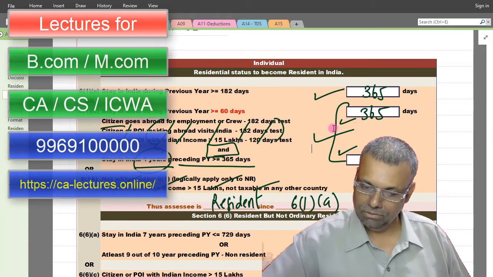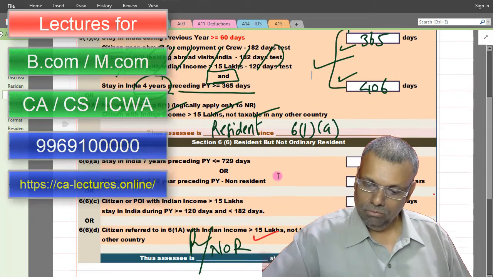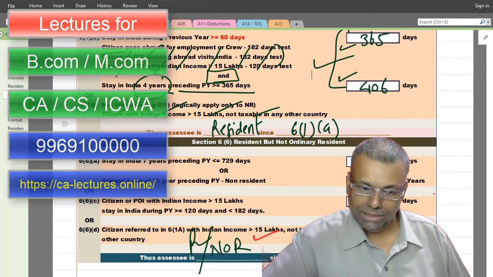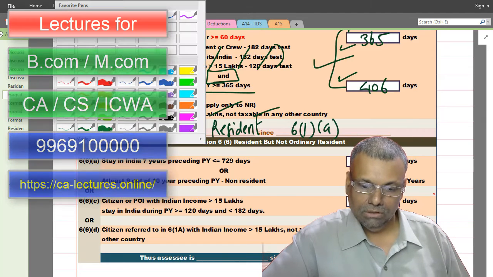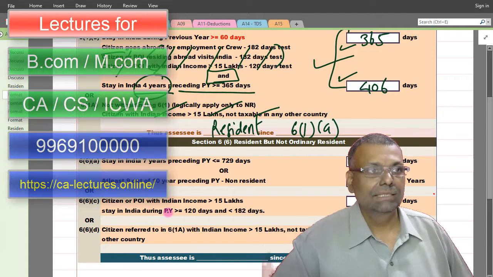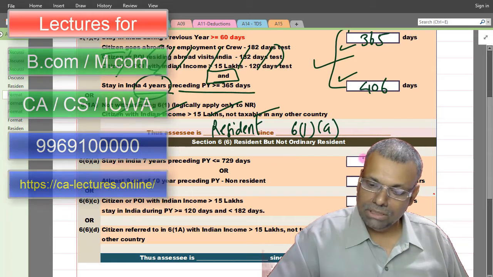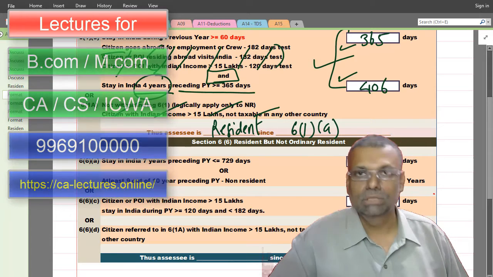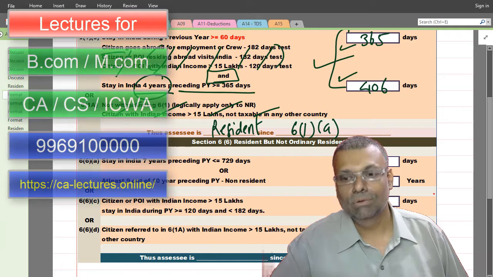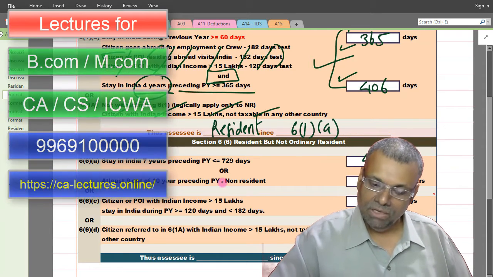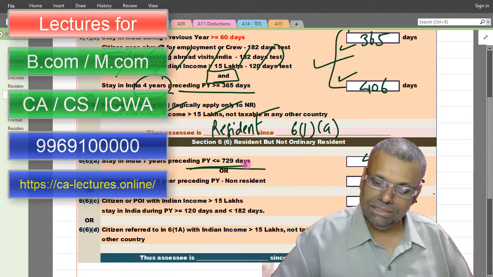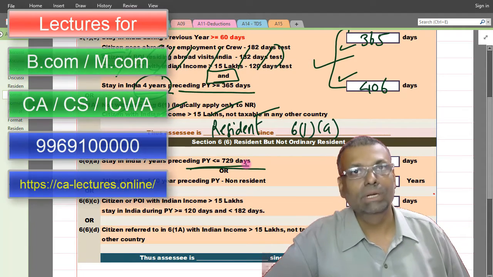Now, the moment you are resident, you have to test whether you are not ordinarily resident or not. So first of all you want the past 7 years total, which is again going to be 406 days only, because before that date she was not present in India. And this 406 days is already less than or equal to 729 days.